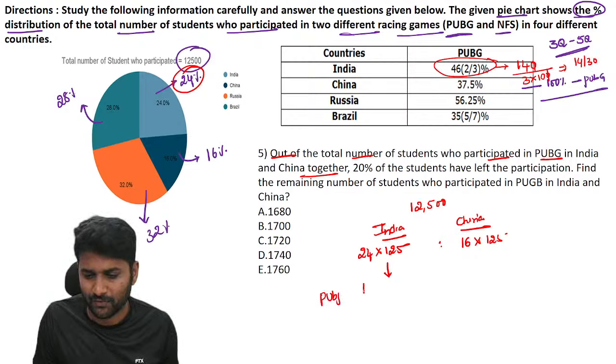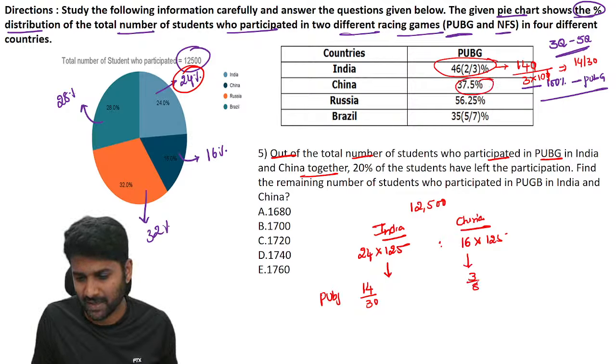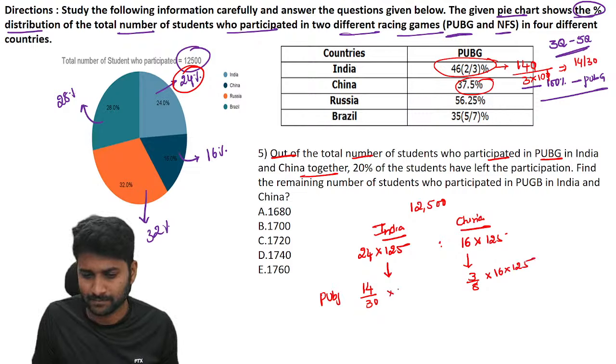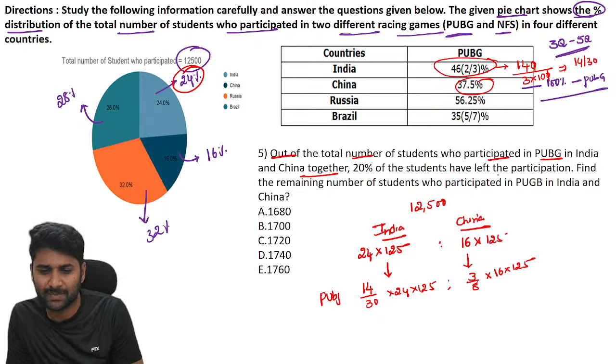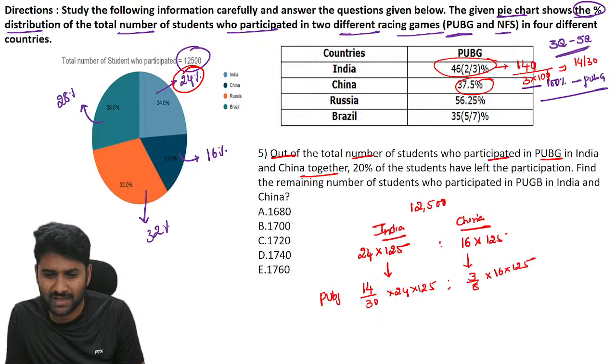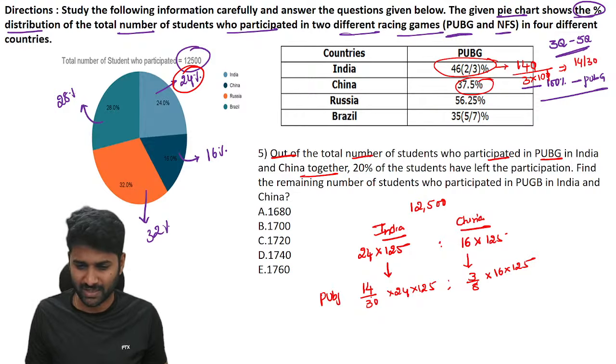So 14 by 30 of the people are playing PUBG. In the same way, China 37.5% means 3 by 8 of the people are playing. Now the question: 20% of students have left the participation. Find the remaining number of students who participated in PUBG in India and China together. First identify how many there are together.